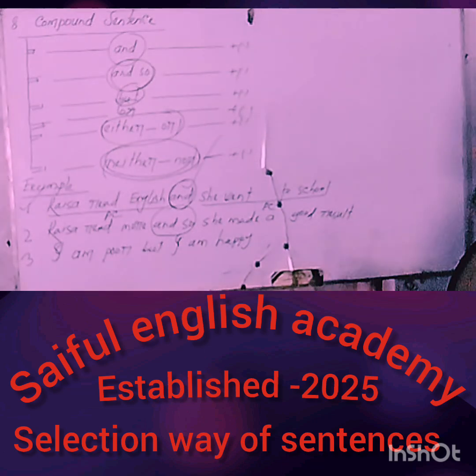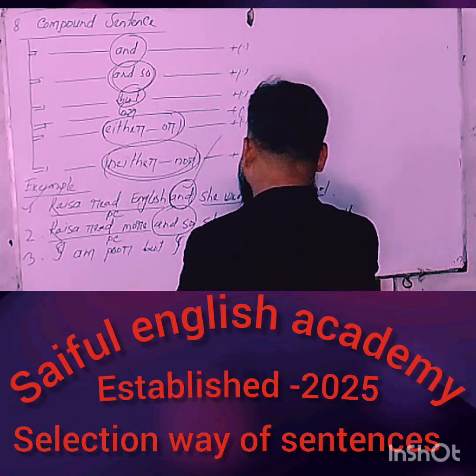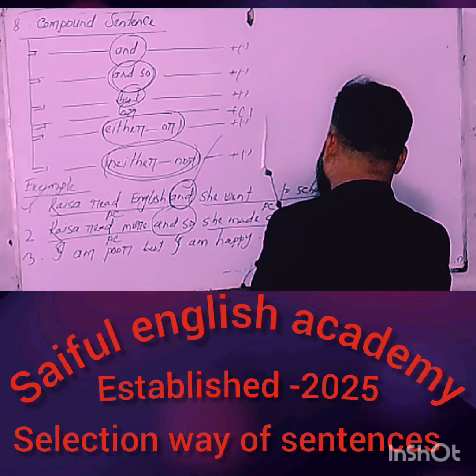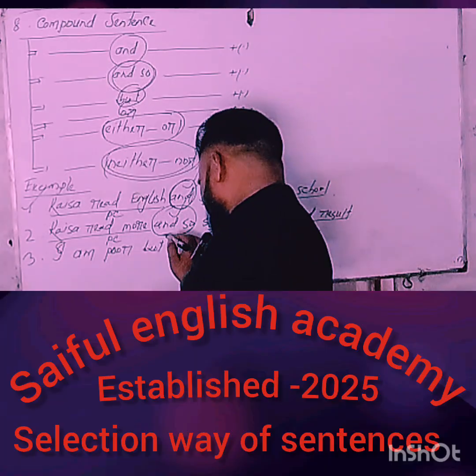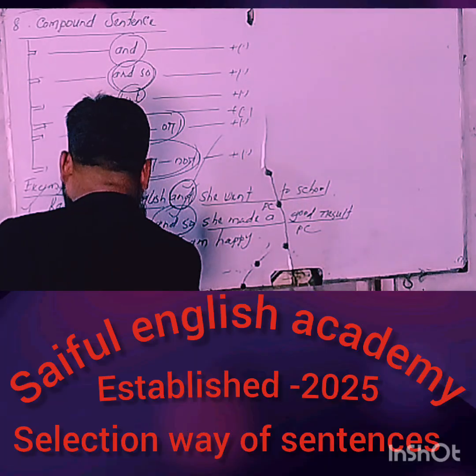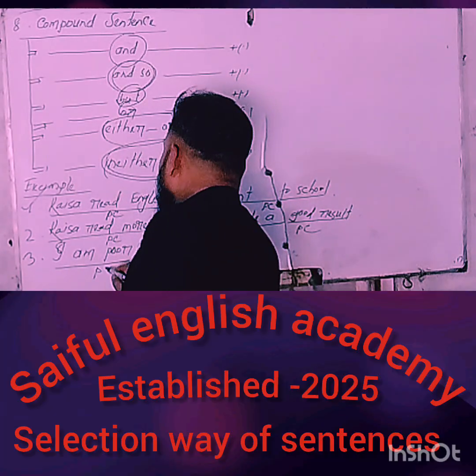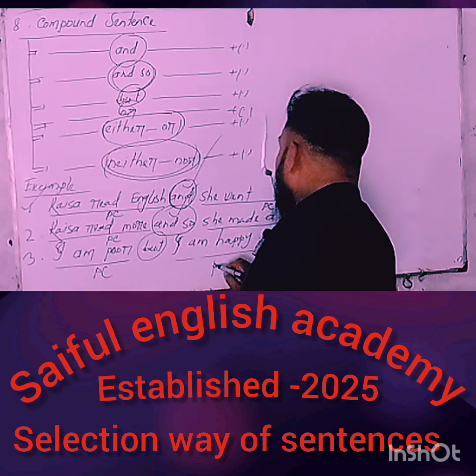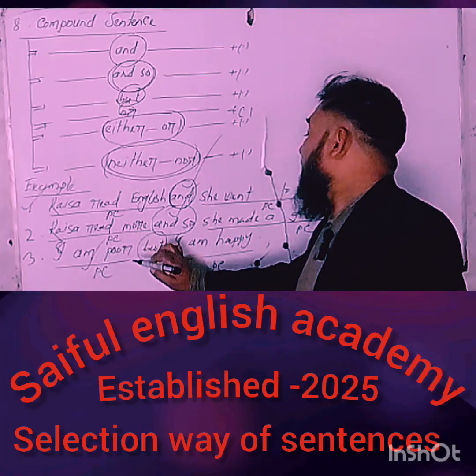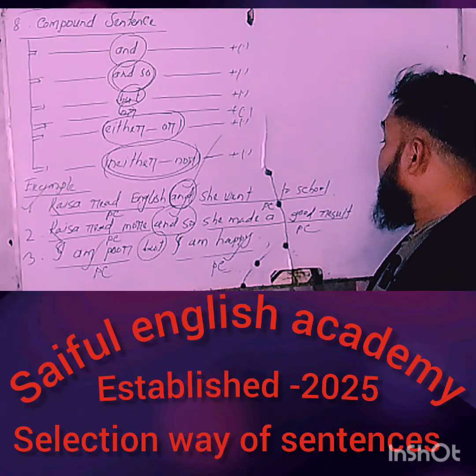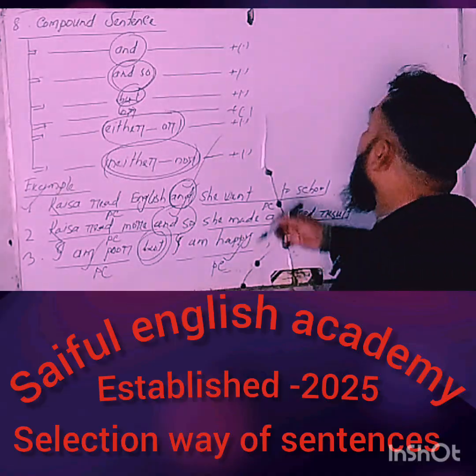Next example, mixed with "and so": Raisha read more and so she made a good result. This sentence has two parts: Raisha read more, and Raisha made a good result. Both clauses are principal clauses mixed with the coordinate conjunction "and so". Next example: I am poor, but I am happy. This sentence has two principal clauses, I am poor and I am happy, both mixed with the coordinating conjunction "but". I hope you have understood clearly.